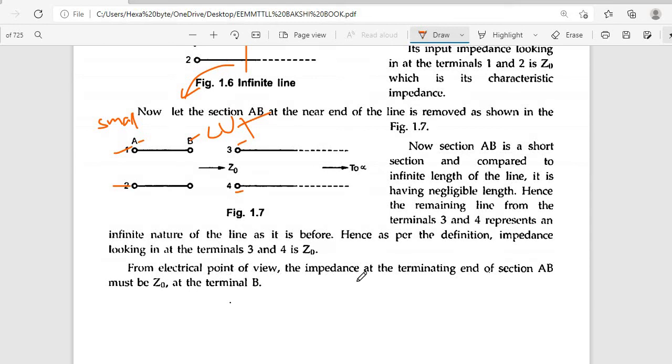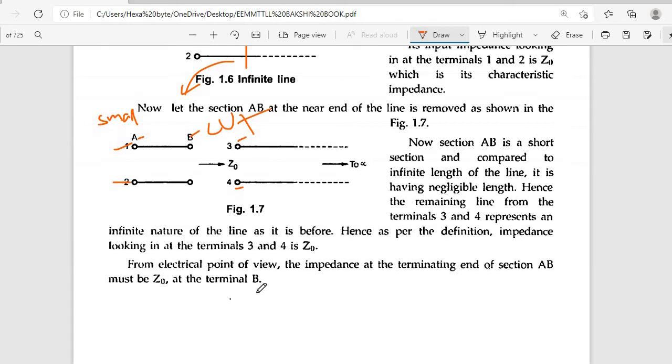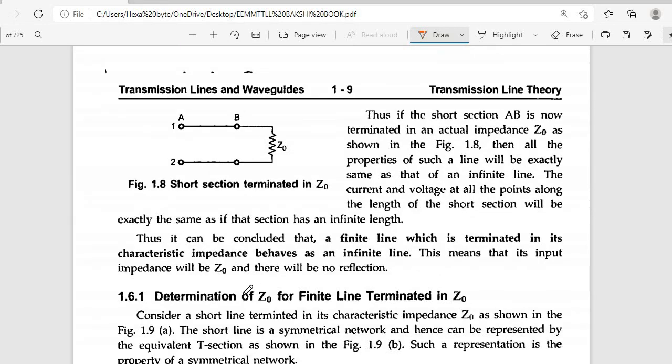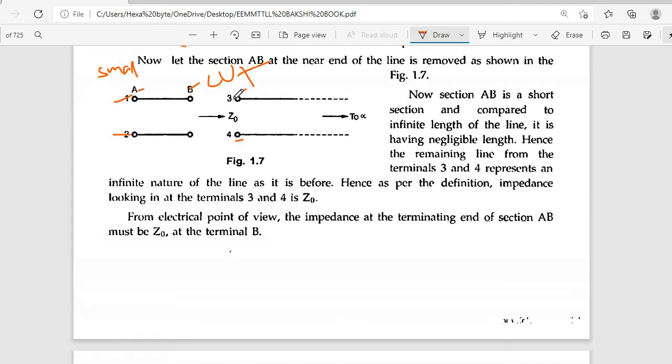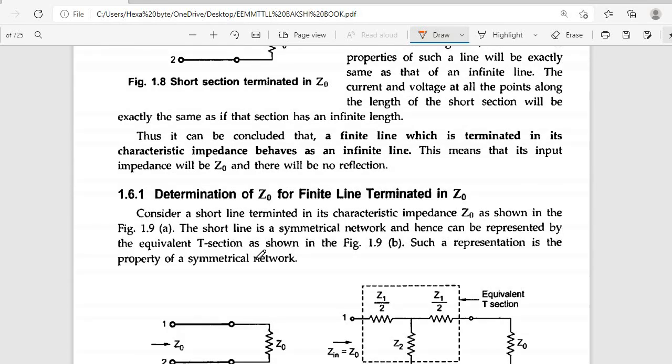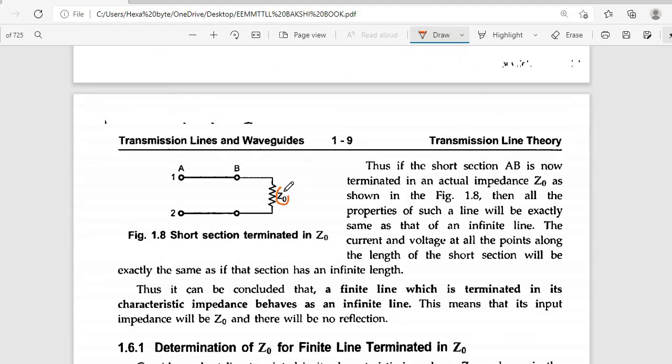So from the electrical point of view, the impedance at the terminating end of section AB must be Z0 at terminal B. Whatever impedance is present in the remaining line is also present for this short section. That's why we represent this impedance here.